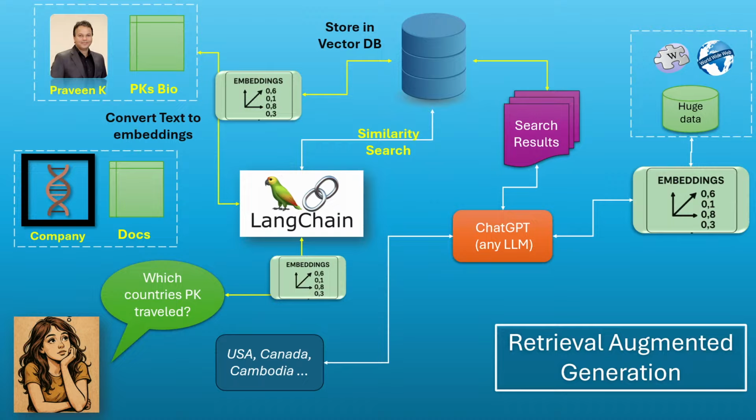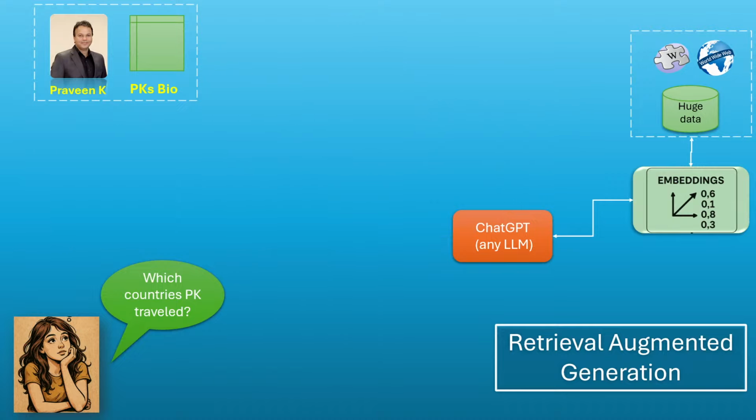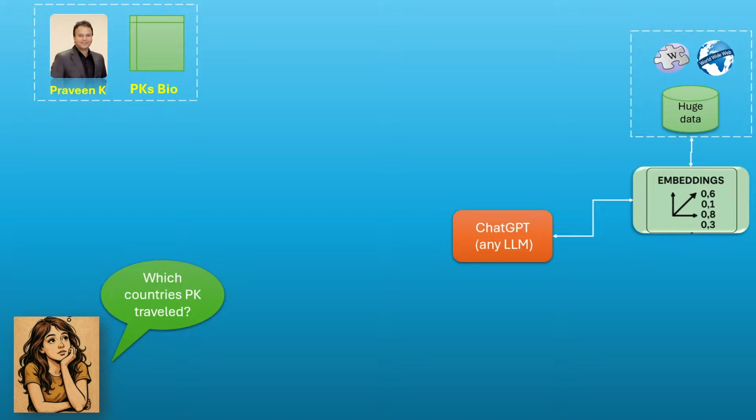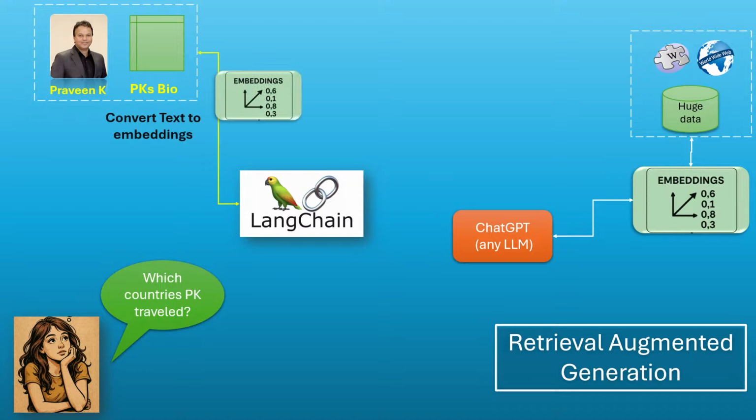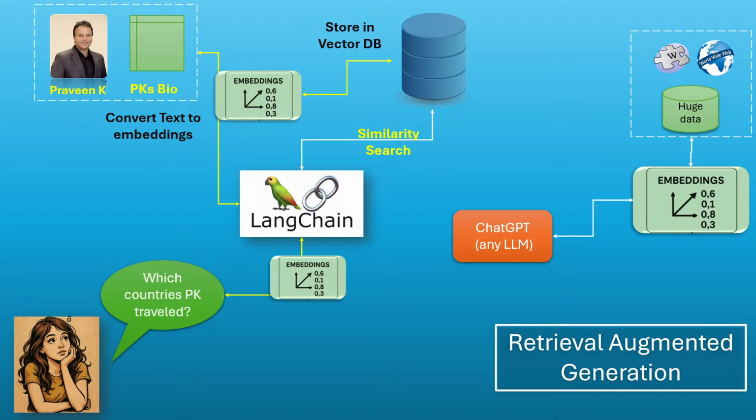So going back to our presentation, where are we? The LLM is there, which gives answers to the prompts, but we had this pk.pdf. Now the question is which countries Praveen Kumar has traveled, and then we are using LangChain, so imported and installed LangChain. We converted the text to embeddings, and then we are storing that into a vector database, which is FAISS. We created the Mistral medium.